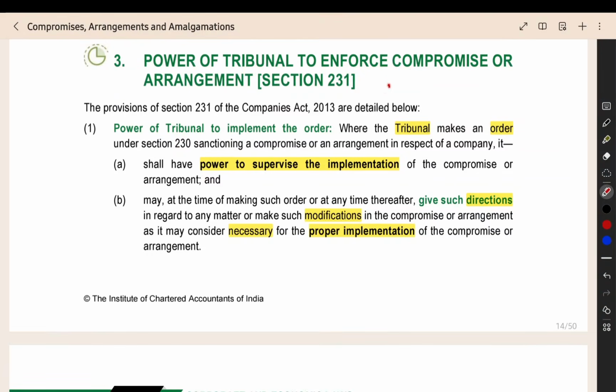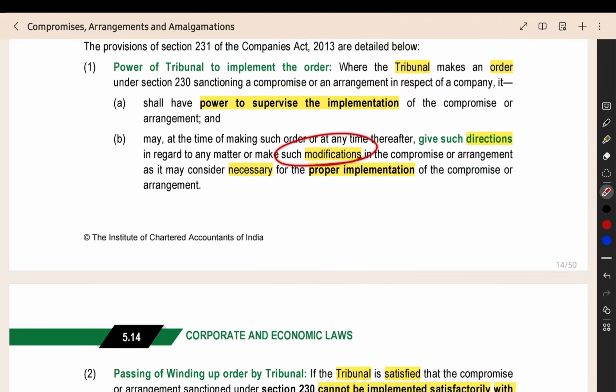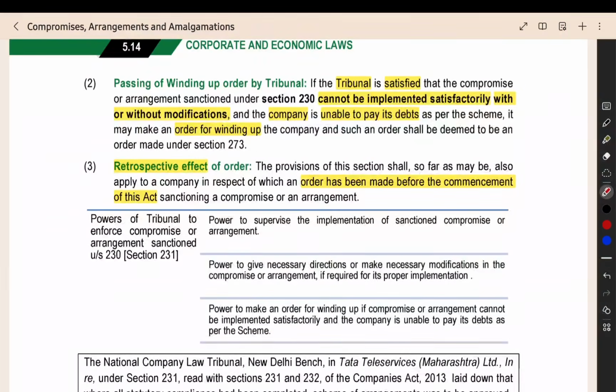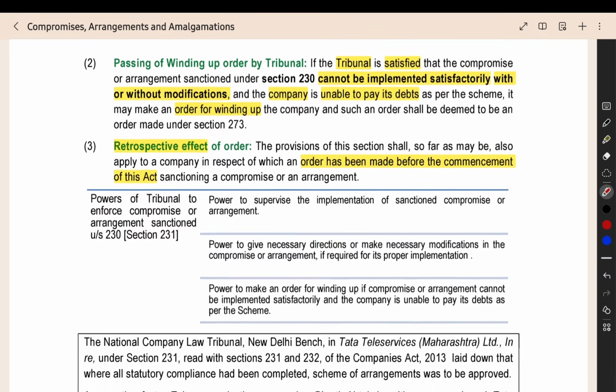Now the next section I told you, section number 231, the compromise or arrangement which is given an order. Tribunal gives an order for compromise or arrangement under section 230, the section which we saw just now. The tribunal can supervise the implementation. It can do any modification for the plan, that is the contract or the arrangement. Then, if the tribunal is of the opinion that with or without modification, we cannot implement this plan, it is unimplementable, then the tribunal will pass an order for winding up of the company.